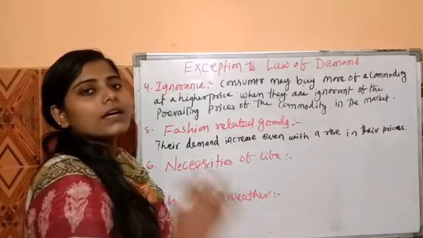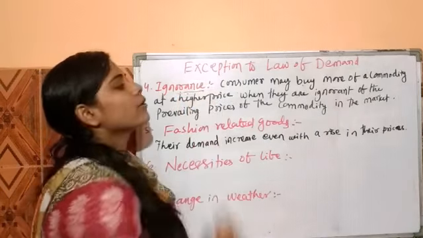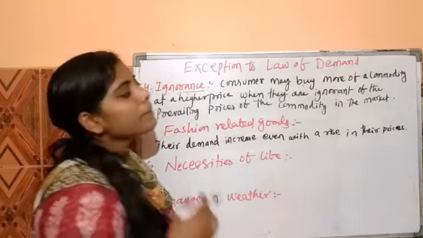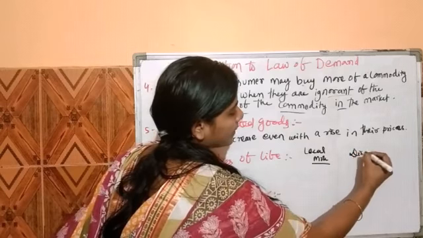The next exception is ignorance. Consumers may buy more of a commodity at a higher price when they are ignorant of the prevailing price of the commodity in the market. So here is a small example related to this point. This is a local market and this is a distant market.